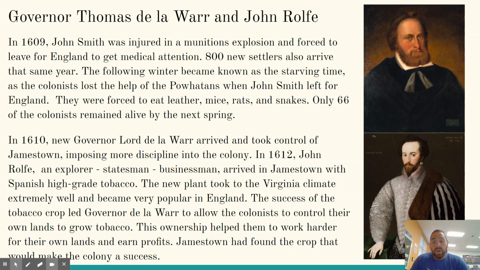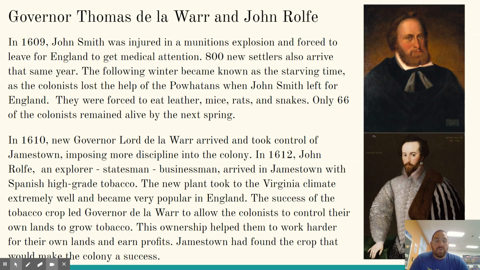That's a huge loss. In 1610, the governor, Lord de la Warr, arrived and took control of Jamestown, imposing more discipline in the colony. In 1612, John Rolfe, an explorer, statesman, and businessman, arrived in Jamestown with Spanish high-grade tobacco. The new plant took to the Virginia climate extremely well and became very popular in England. The success of the tobacco crop led Governor de la Warr to allow the colonists to control their own lands and grow tobacco. This ownership helped them to work harder for their own lands and earn profits. Jamestown had found the crop that would make the colony a success.